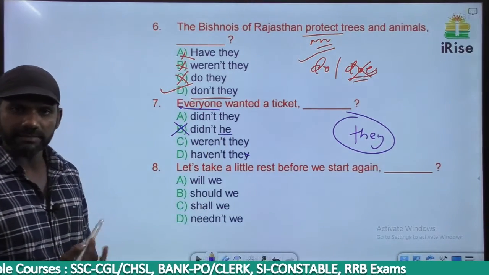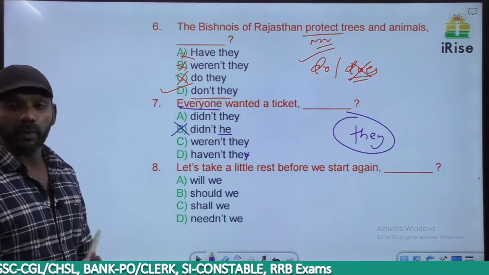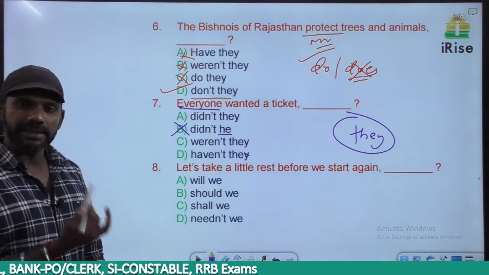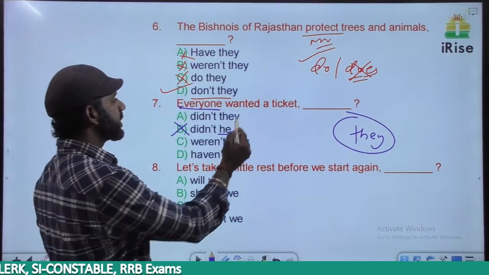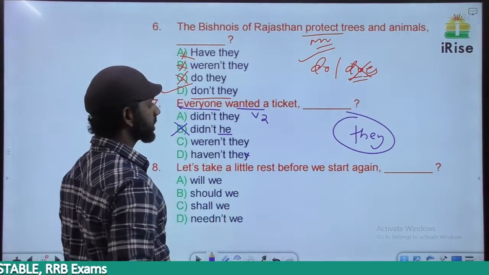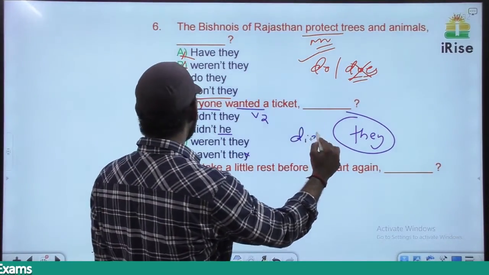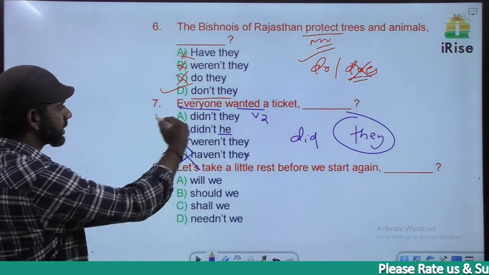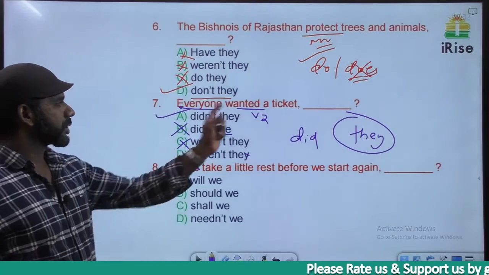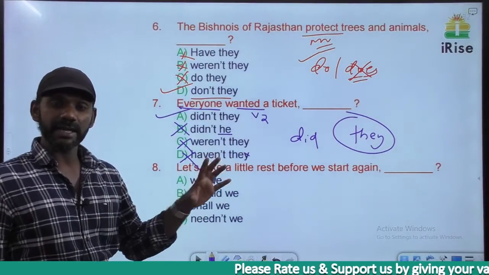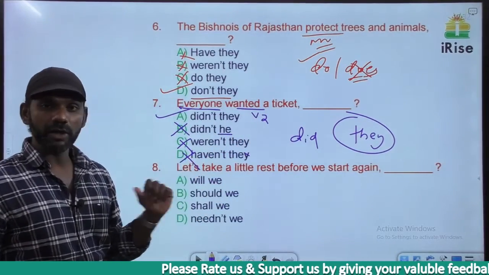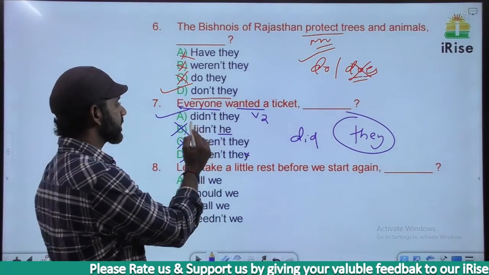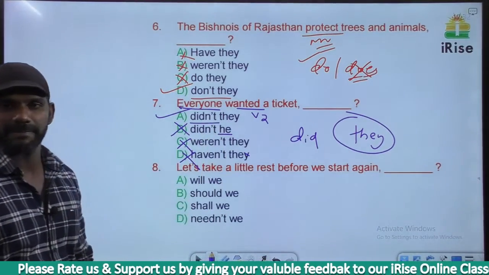B says he, gone. Now, everyone wanted a ticket. There's no auxiliary verb here. Wanted is V2, subject plus V2 is simple past. So in the tag we have to go for did. Based on that, C is gone, D is gone. There's no negative term in the sentence, so in the tag there must be a negative term. Did not, short form is didn't, so didn't they.